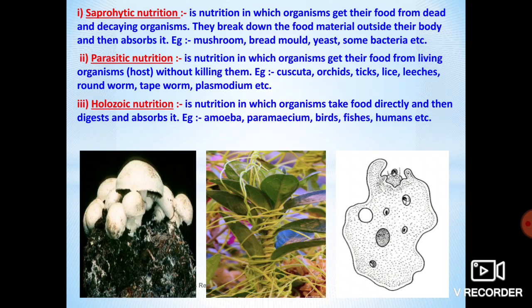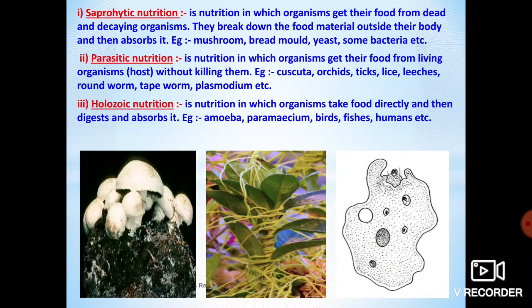Whatever food we consume, the parasites present in our body consume the entire food and lead to sickness. Whatever meal or food we eat for our body, the entire food is consumed by the parasites only. Hence our body doesn't get a sufficient amount of energy. This kind of nutrition we call parasitic nutrition, which means they depend on other living organisms.